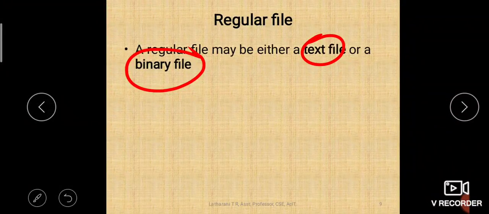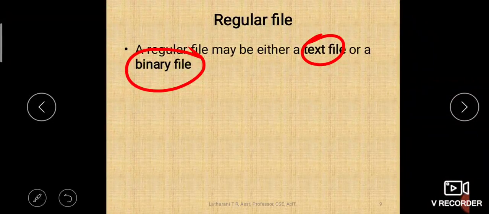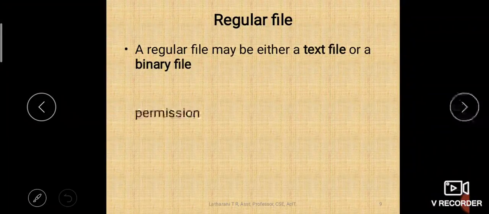It will not be in a readable form. If you open such a file, sometimes the system may get corrupted. You shouldn't try to open a binary file. A text file contains textual information. A binary file may be an audio file or a video file or any executable file like your commands in Unix. Any such files are stored in the form of binary, which is called a binary file. So your regular file may be a text file or a binary file.